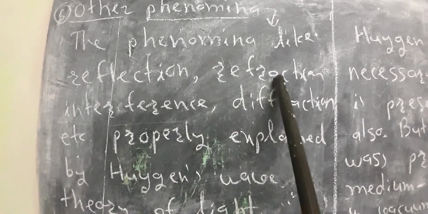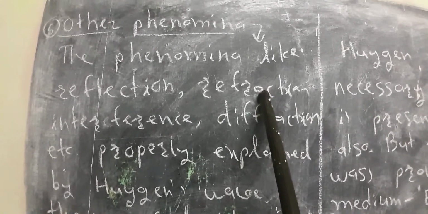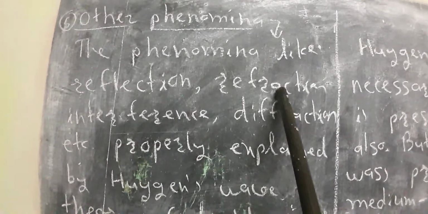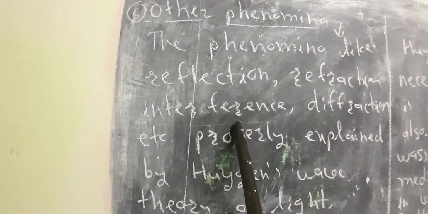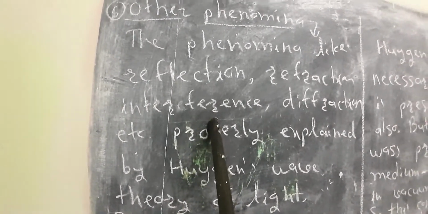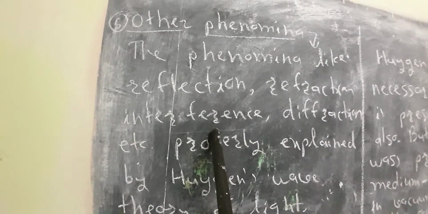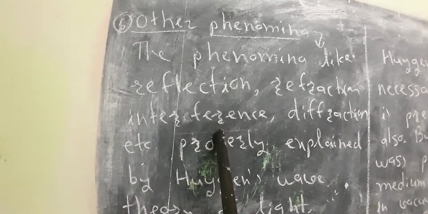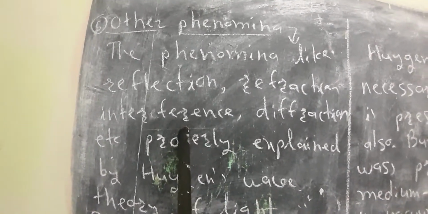Sometimes light enters into a water medium or glass medium, a denser medium, that is refraction. Sometimes when two light waves cross each other, we get a bright point and sometimes we get a dark point. This combination of dark points and bright points, due to the crossing of two light waves, is called interference.